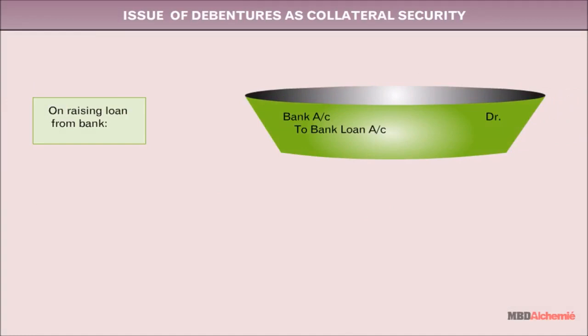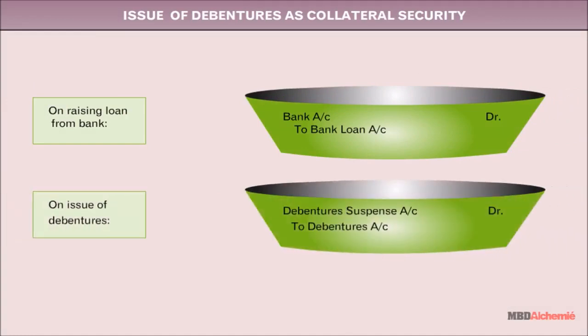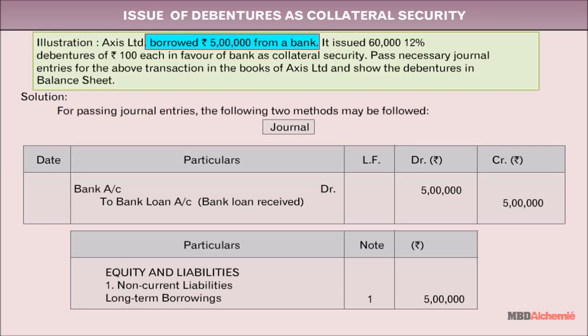Journal entries for issue of debentures as collateral security are. Let's take an illustration for the same. It can be done in one more way.